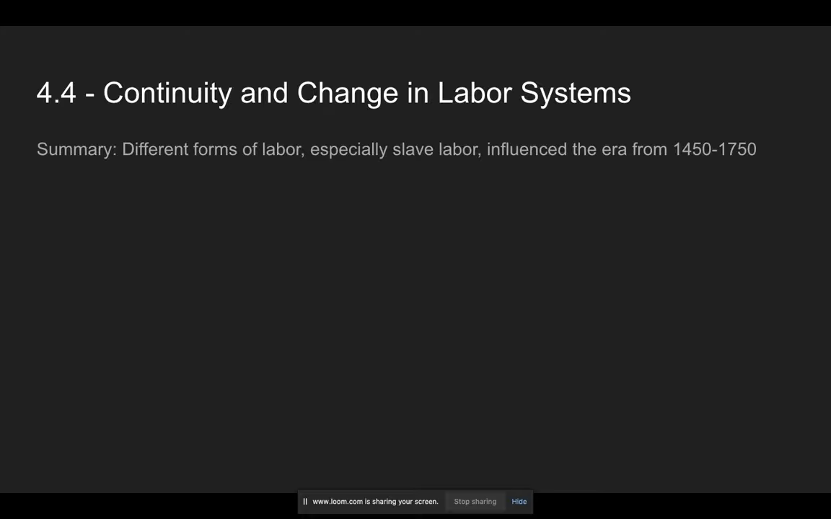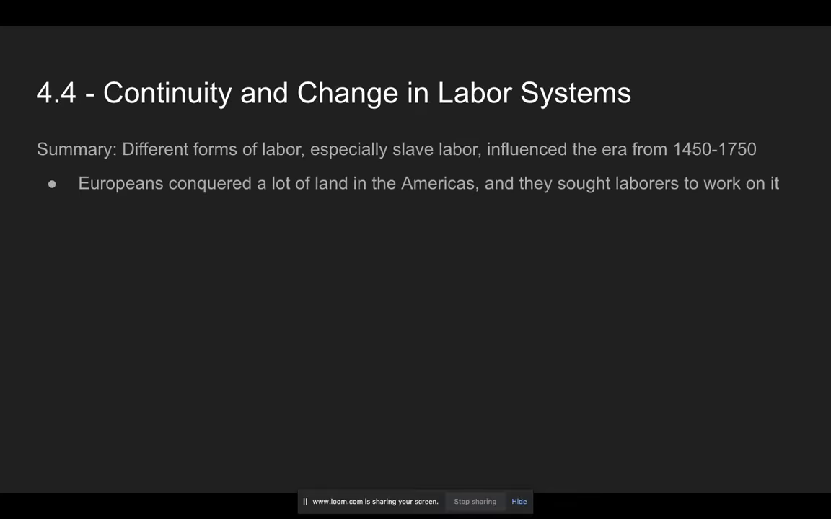Different forms of labor, especially slave labor, influenced the era from 1450 to 1750. And there were not a ton of people who came with them. So they're looking for laborers to work on this land, trying to figure out how to get people to work this land and where to find them. So the first thing they did is they had indentured servants from Europe, but they would work for about 7 years and then they're free. So you've got some labor for a bit, but then they want to go off and work. They want to get paid. You'd rather not pay people if you don't have to.